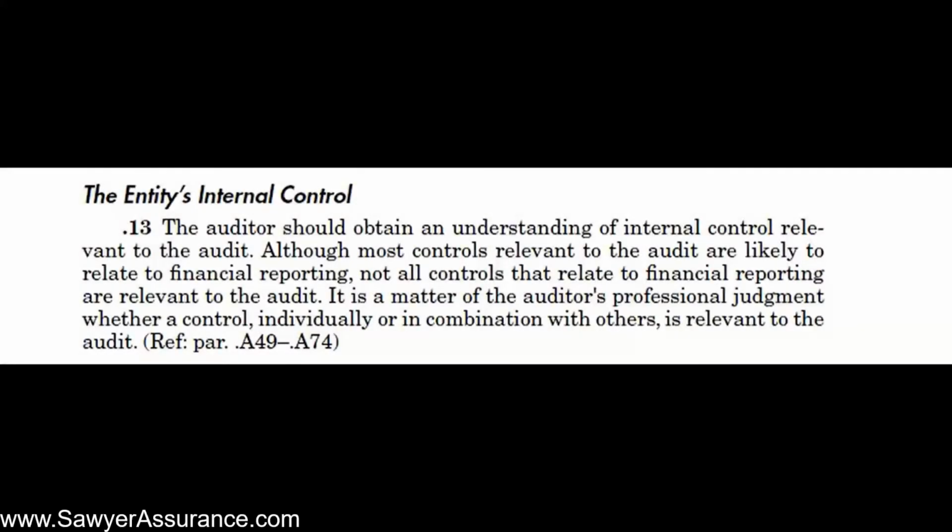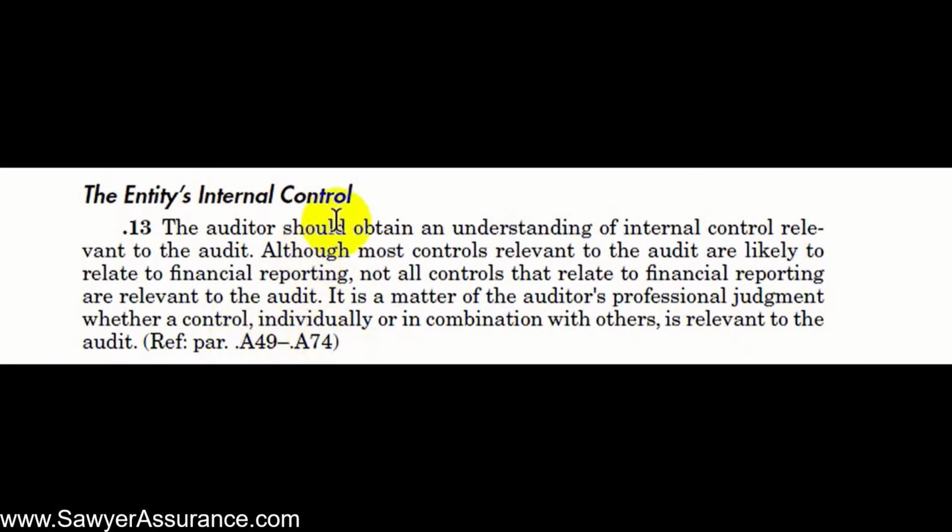Okay, now we're continuing our discussion of AUC Section 315, understanding the entity and assessing the risk of material misstatement. And so as we saw in the last video, we had an overview of our process of how we are going to understand the entity's internal control. So now we're going to dive into this section here, A49 through 74.